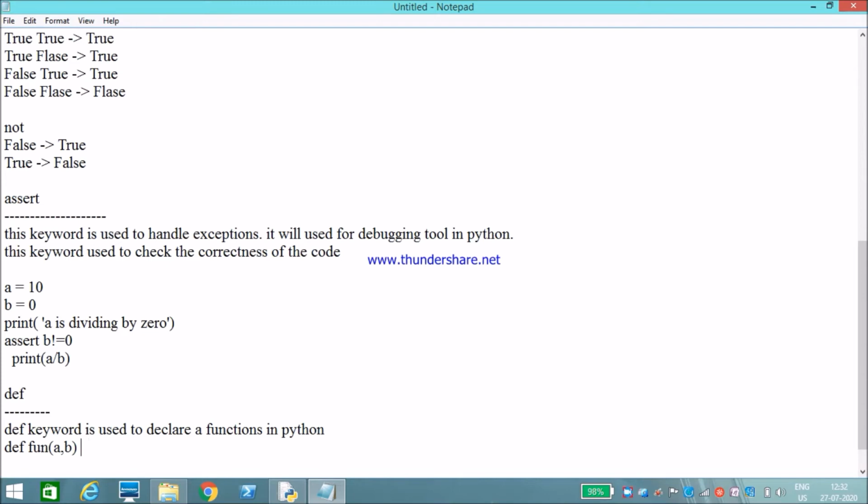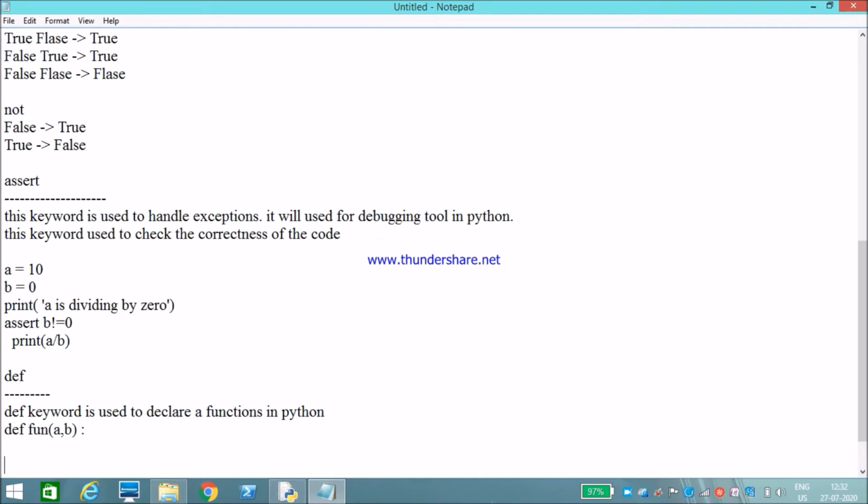So we don't have curly braces in Python. We use indentation, which means spacing. It is very important to learn about indentation, and I will explain it in the indentation chapter. So instead of curly braces in Python we use indentation. Indentation means space. Instead of curly braces we give space.